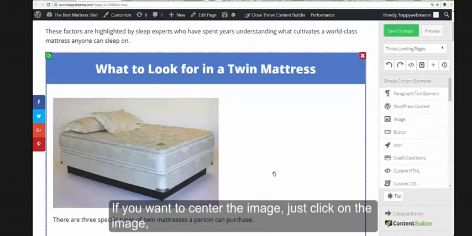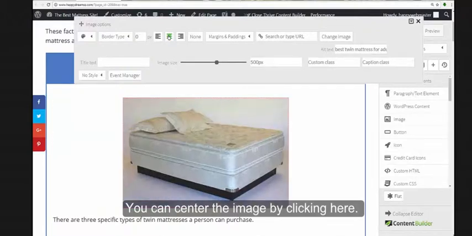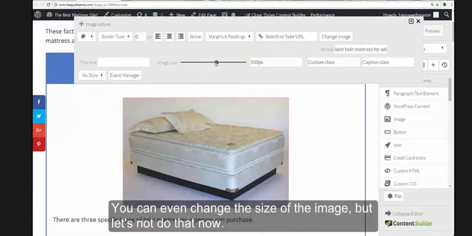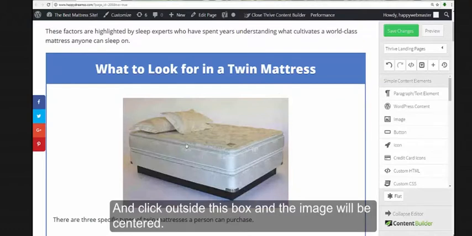If you want to center the image, just click on the image and then all of these options will appear. You can center the image by clicking here. You can even change the size of the image, but let's not do that now. And click outside this box, and the image will be centered.